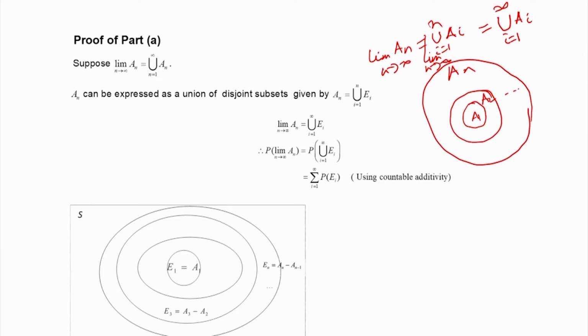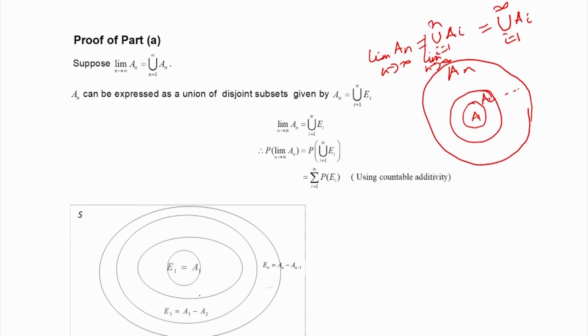Now, you refer to this diagram. Now, A n can be expressed as a union of disjoint subsets. How do I get it? Suppose you assume that E 1 is equal to A 1.